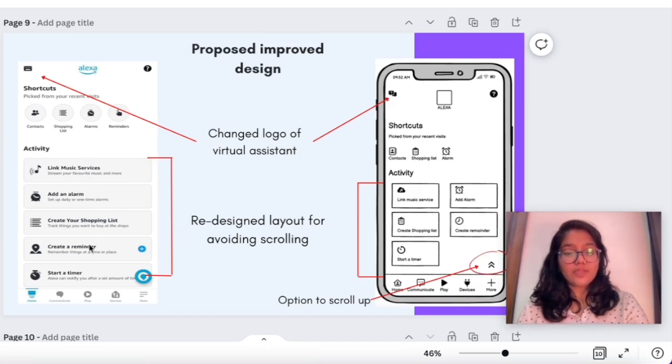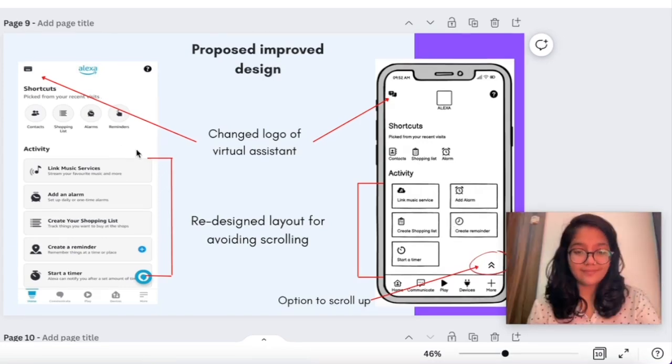To follow this principle, we tried to redesign the activity section so that two activities can be displayed in a single row, which will display the section in a simple and minimalist fashion, as well as occupy less space. So in a single view, all the activities will be visible to the user.